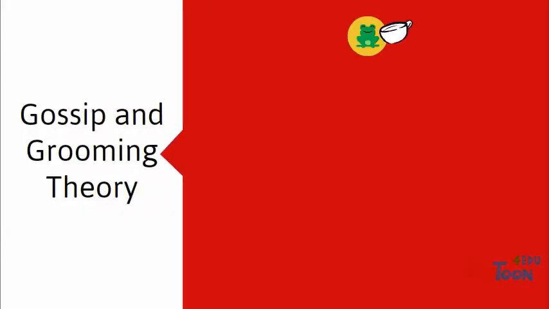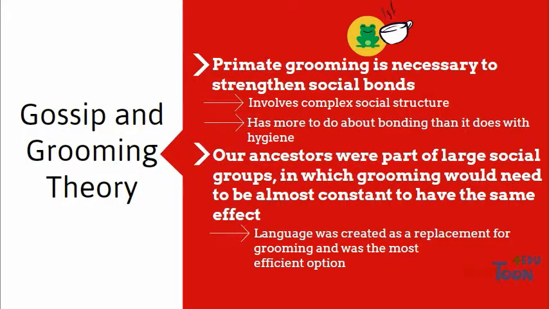The next theory is the gossip and grooming theory. This theory is built on the idea of primate grooming. Grooming is necessary among primate groups because it is used as a way to strengthen social bonds. The practice involves very complex social structures, and who grooms whom can cause enemies or create friendships. Gossip replaced grooming because our ancestors were part of large social groups where grooming would be an almost constant task. Calming vocalizations were used instead of physical grooming, and eventually these vocalizations evolved into language.